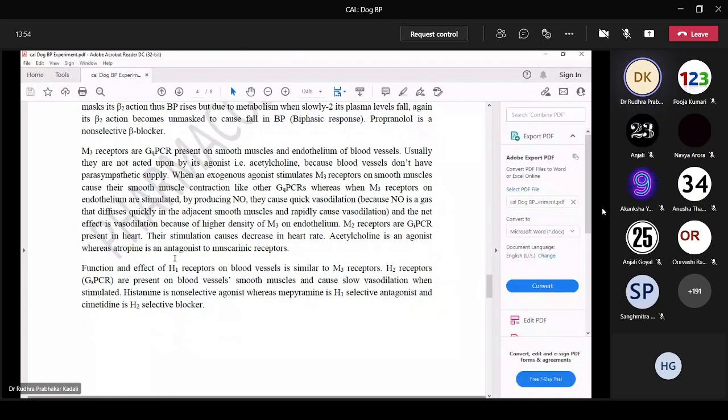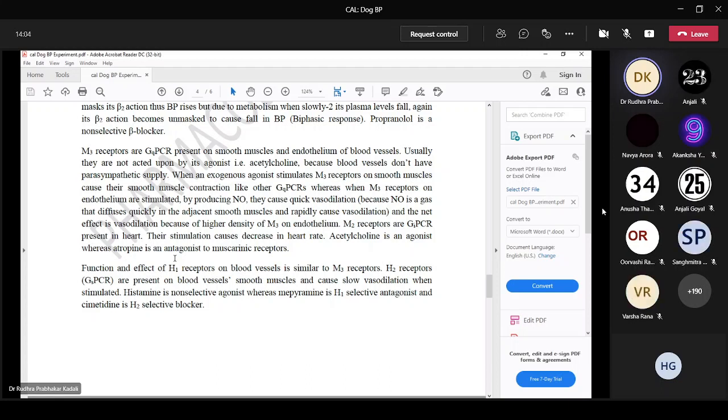Coming to histamine receptors, the function and effect of H1 receptors on blood vessels is similar to M3 receptors, that is fall in BP. H2 receptors are Gs protein coupled receptors. So again, there will be increase in cyclic AMP, vasodilation and fall in BP. So H2 receptors are Gs protein coupled receptors present on blood vessels, smooth muscles and cause slow vasodilation when stimulated.